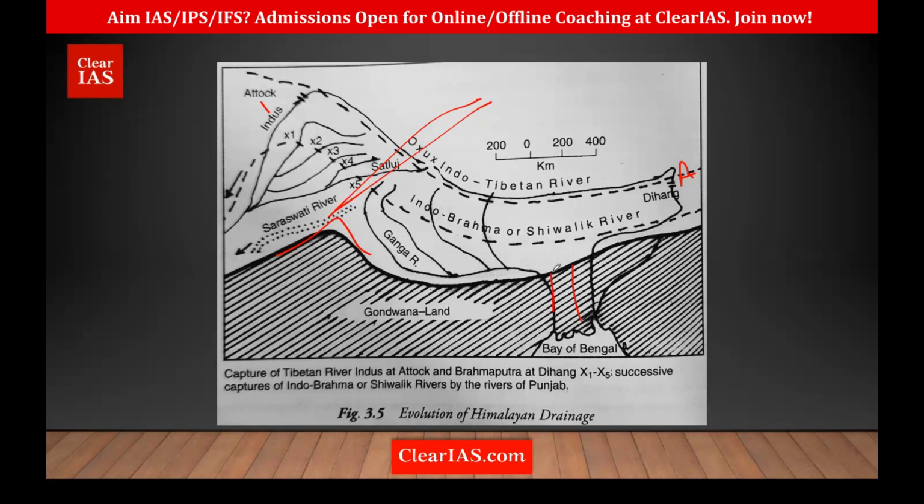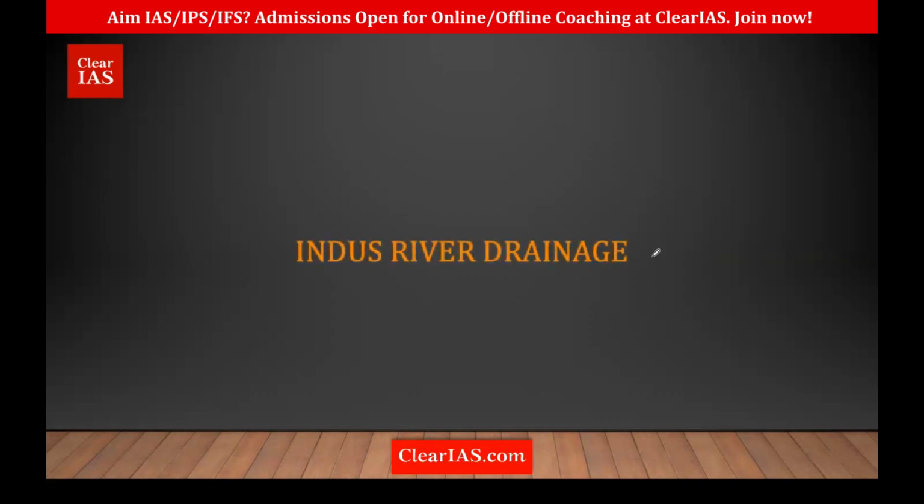Then here the Malda fault happened. So Ganga started flowing inside, and Brahmaputra goes all the way up to Arunachal Pradesh. In the Dihang Gorge, it takes a turn and then flows through the Malda fault into the Bay of Bengal. So that is what happened. Now we'll discuss each of these river systems and the important tributaries of these rivers.